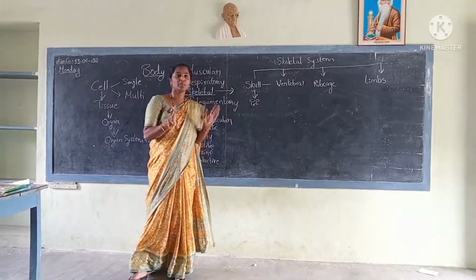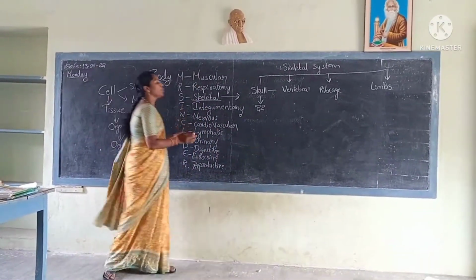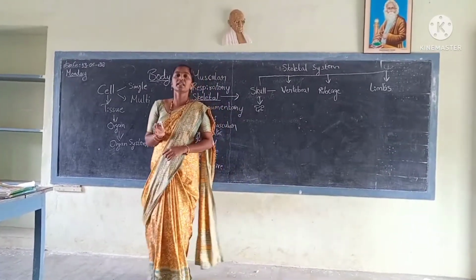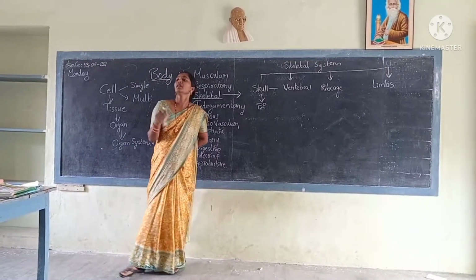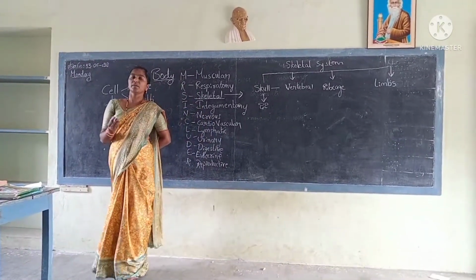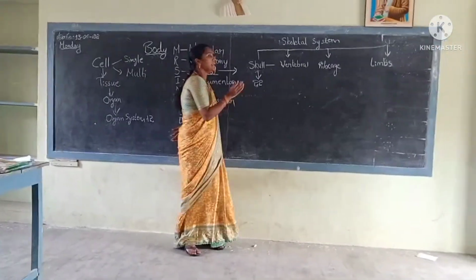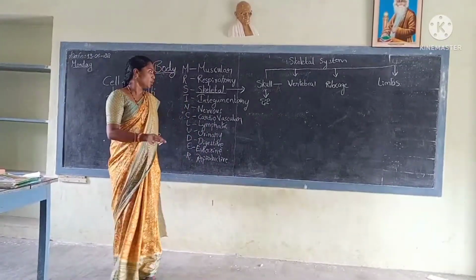We can see our bones with the help of X-rays. Bones are very strong. The outer layer of the bones is very hard. The inner side of the bone is a sponge-like structure because some tissues and blood vessels are inside the bone. And bone marrow produces the red blood cells in our body.